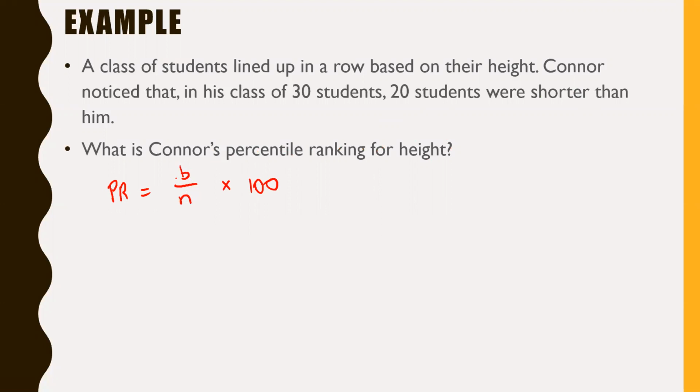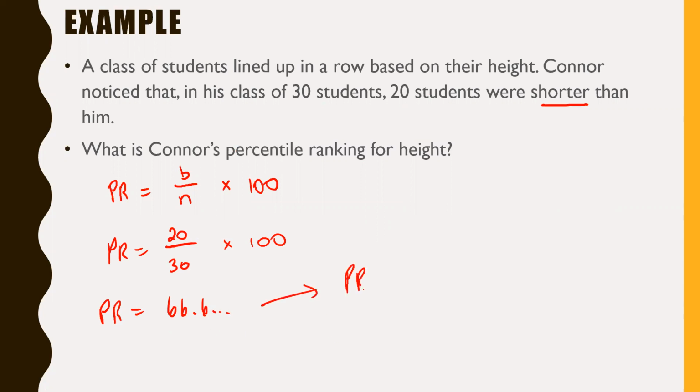So B, below in this case, we are looking at the students that are shorter. So there are 20 students shorter, so we can say B is 20 in this case. So PR equals 20 divided by the number of students in total, which is 30, so divided by 30, and then times by 100. If you throw this in your calculator, you're going to find that PR equals 66.6 repeating. But remember, we don't like decimals in percentiles, so we just round to the nearest whole number. Our percentile ranking, therefore, is 67th percentile, right?